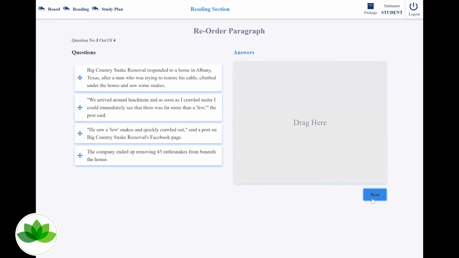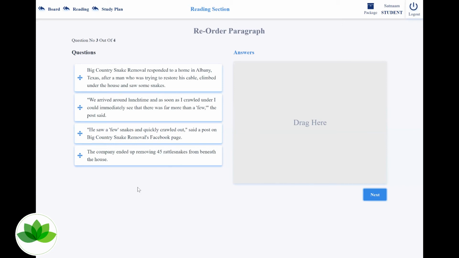Fine, let's click next. Okay, the next reorder. The next reorder that we have is, I can see the words snake removal in Albany, Texas. We arrived lunchtime and see far more than a few. He said a few snakes. Okay, the company removed 45 rattlesnakes. Okay, looks like it is about snakes, and in particular, it is about rattlesnakes.